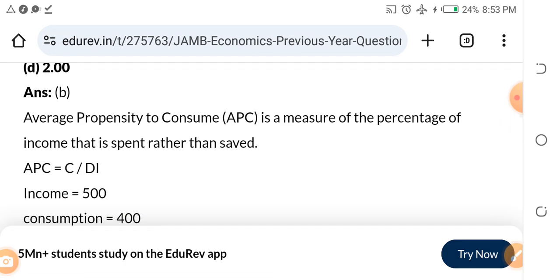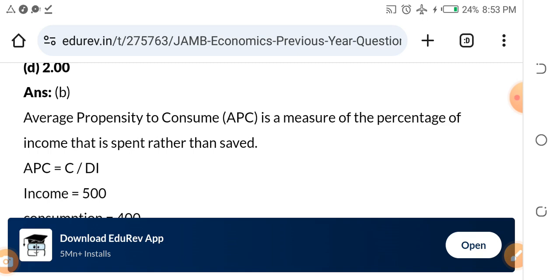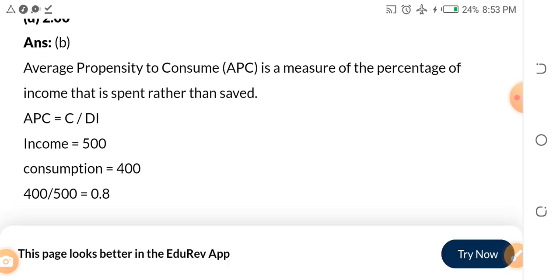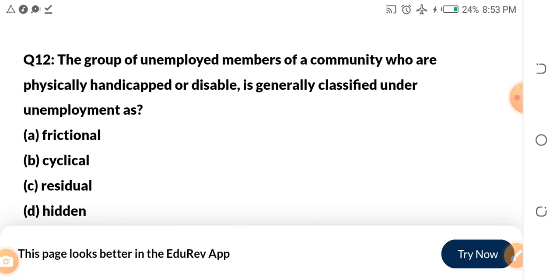And let me define it very well for you. Average propensity to consume, which we call APC, not our political party system. Average propensity to consume, APC, is a measure of the percentage of income that is spent rather than saved, right? It is a measure of the amount of your income that you consume instead of saving.